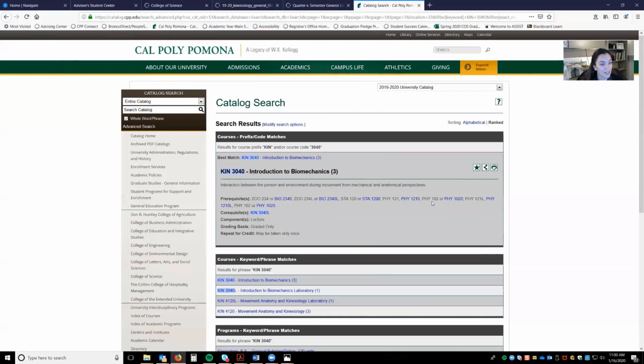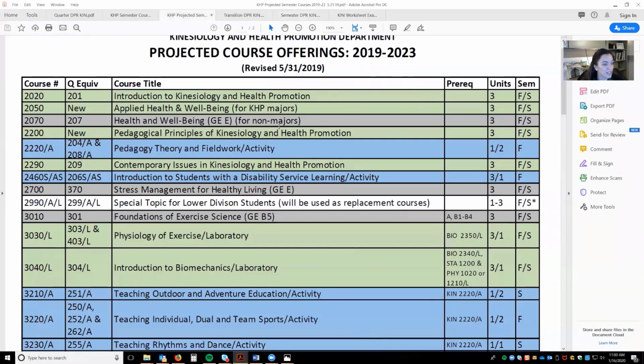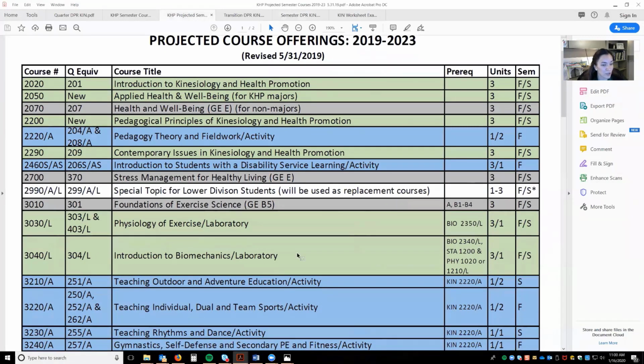stats, physics, lecture, and lab. You have to have these prerequisites met before you take Kin 3040. So when you're doing your academic worksheet, when you're planning for spring, fall, even summer, make sure that you're planning accordingly. Another place where you can see prerequisites is on the sheet that Dr. Chase created. So if we look at Kin 3040, again we see this Bio 2340, stats, and physics.